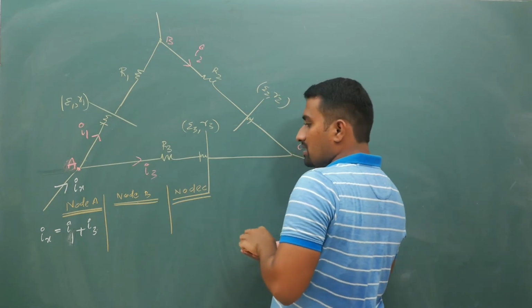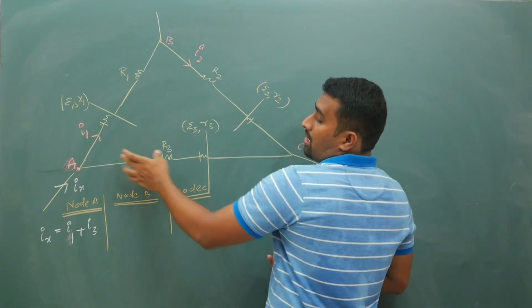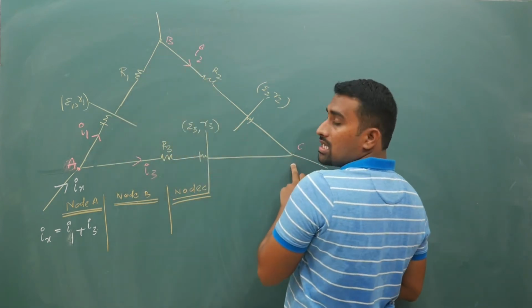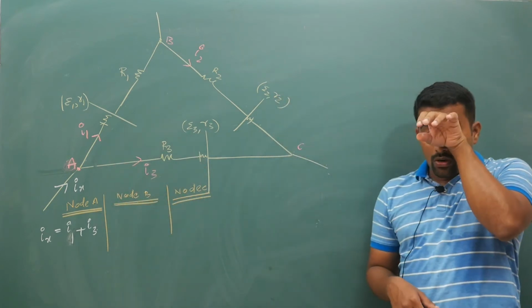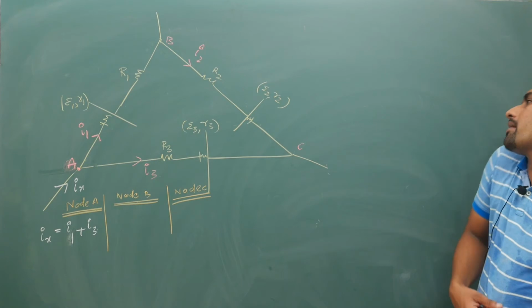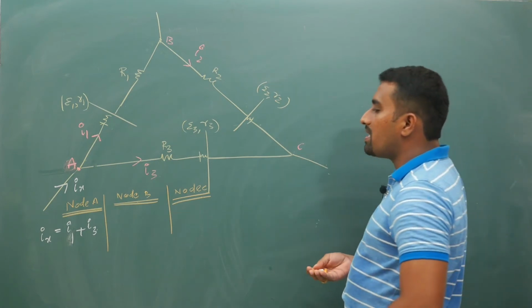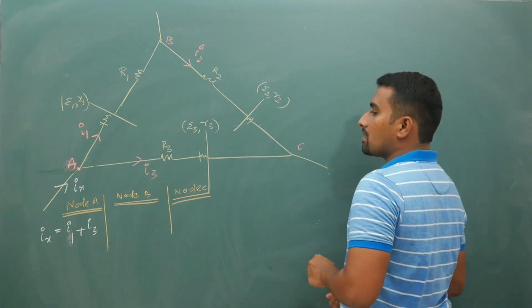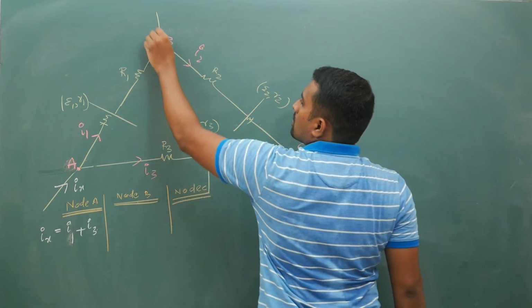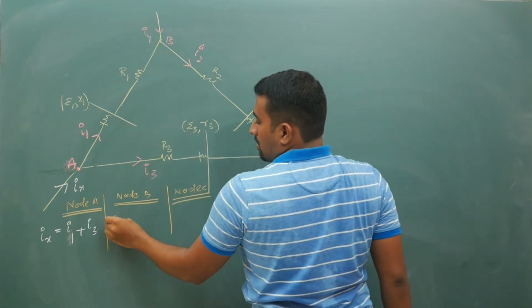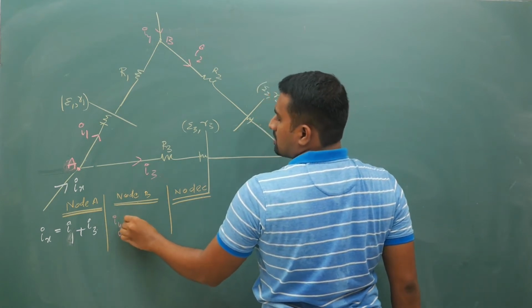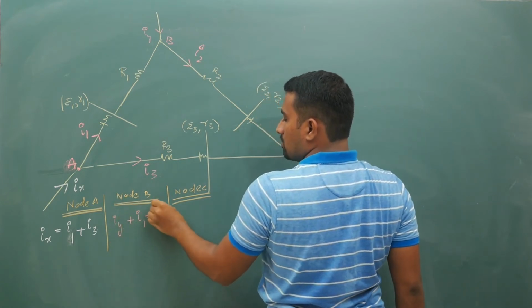Okay, next, this is a branch. What do branches mean? AB is a branch, BC is a branch, AC is a branch, because the current is the same. So at node B, if you apply Kirchhoff's law, if Iy is the current that is entering, I can write Iy plus I1 is equal to I2.